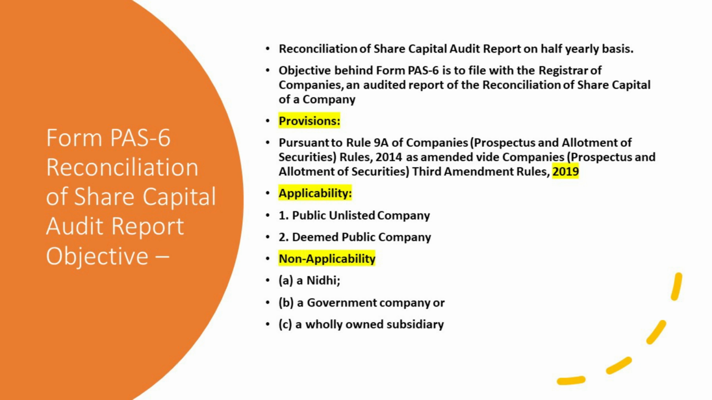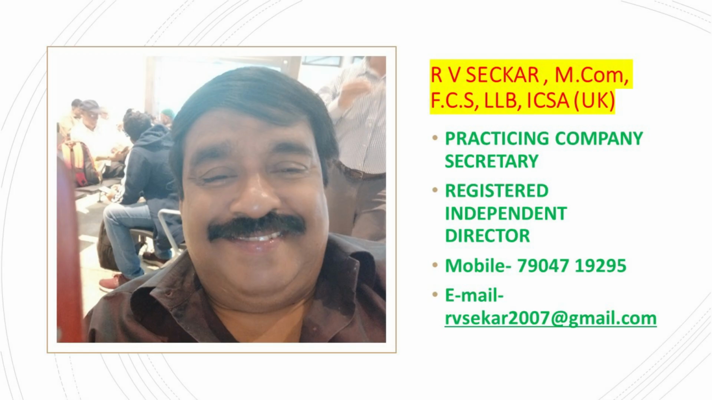Applicability: public unlisted company, deemed public company. Non-applicability: a Nidhi company, a government company, a wholly owned subsidiary. For these companies, Nidhi company, government company, and wholly owned subsidiary, this Form PAS-6 will not be applicable.